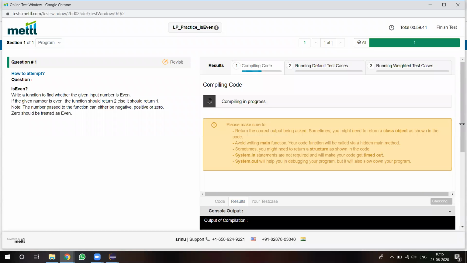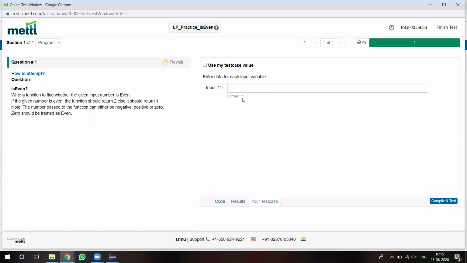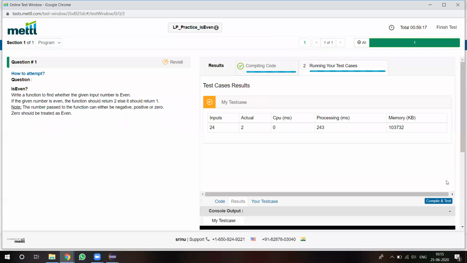Once compilation is completed, suppose an error is coming in the output, then we can check by giving manual user input, using my own test case value. I want to give 24 and check what output is coming. I am running with my own test cases.